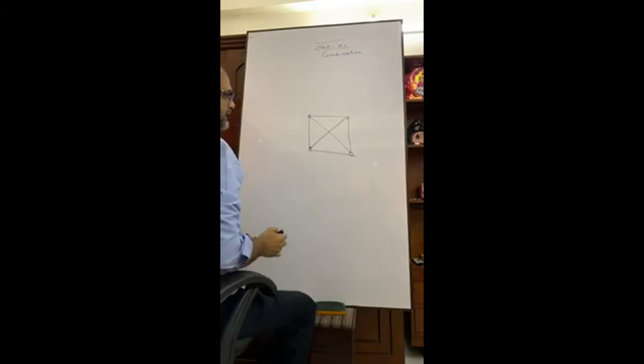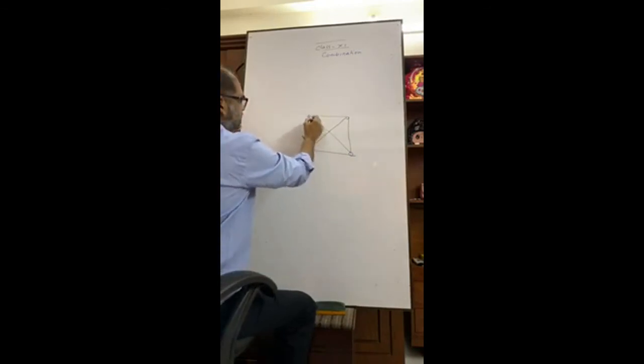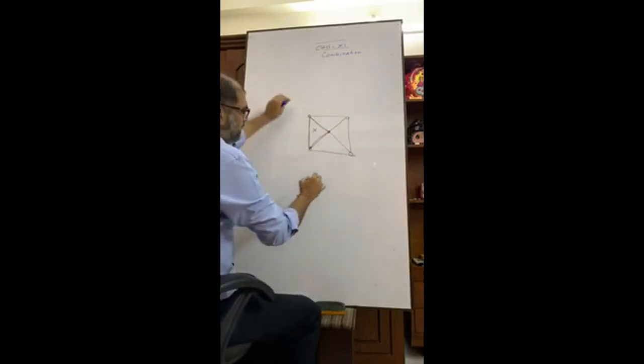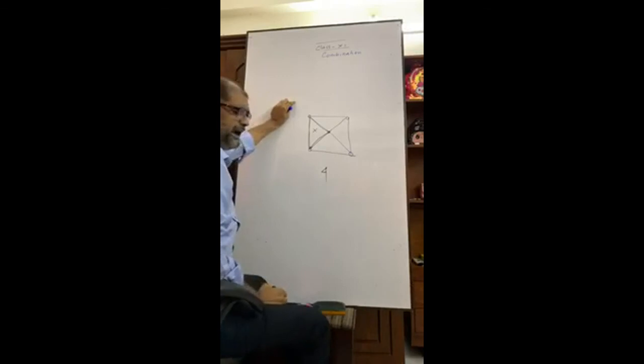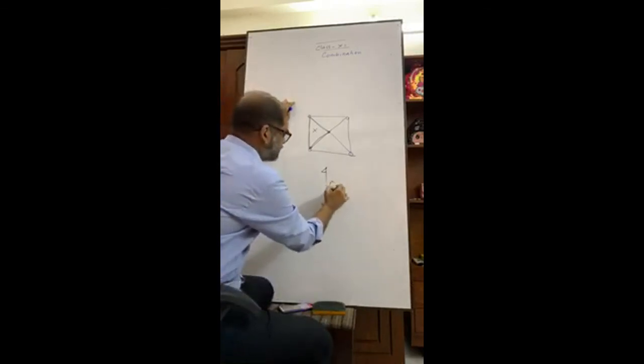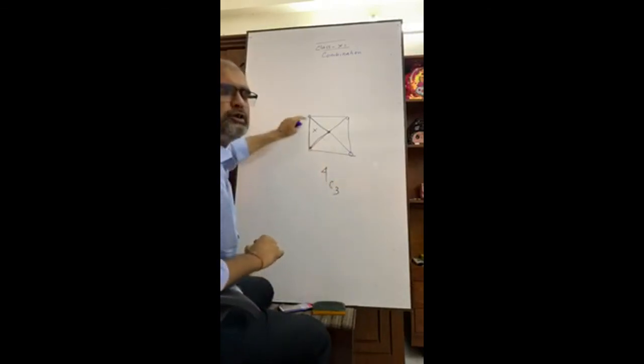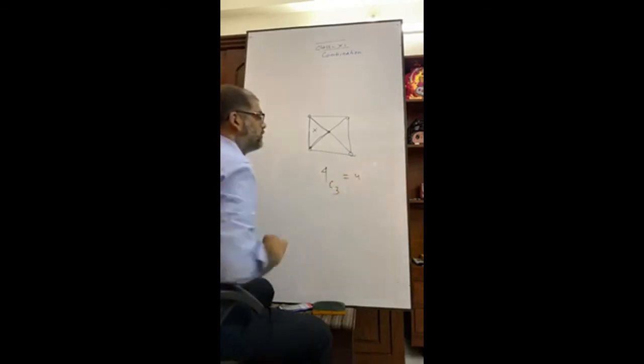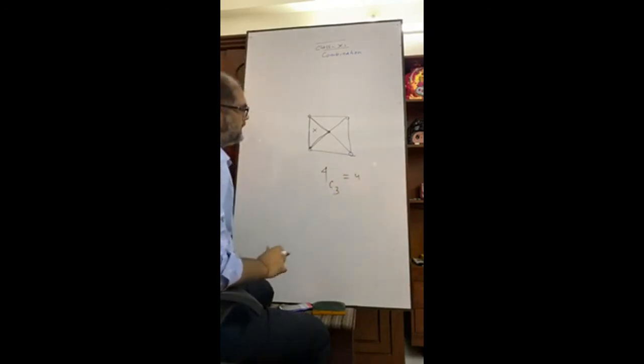Don't think that this is a triangle. It is not a triangle because this is not a given point. We have 4 points and it takes 3 points to form a triangle. So that is 4C3 equals to what? 4.